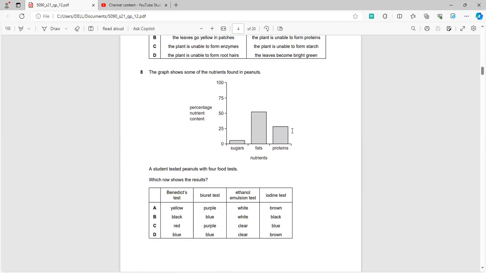Now in question 8, which row shows these results? We can see that the percentage of nutrient content of sugars is quite low, whereas of fats is quite high. So the ethanol emulsion test will be clearly positive and it will be white. Now the protein is also fairly high, so the Biuret test will change to purple color, and the sugar is very low, so it will have a yellow color.